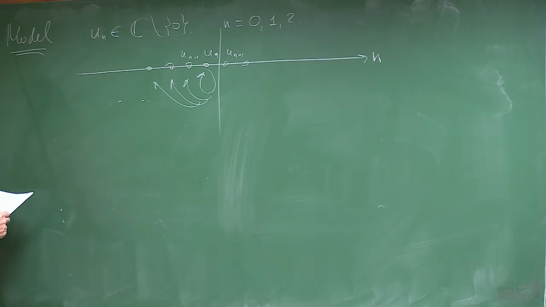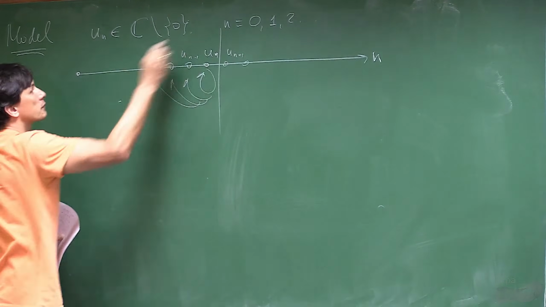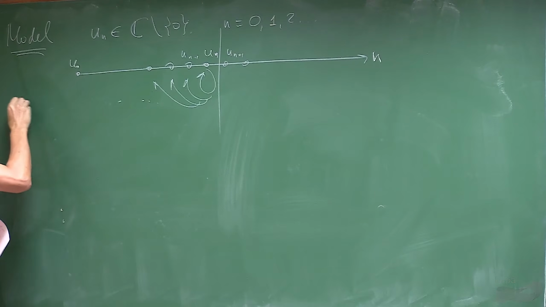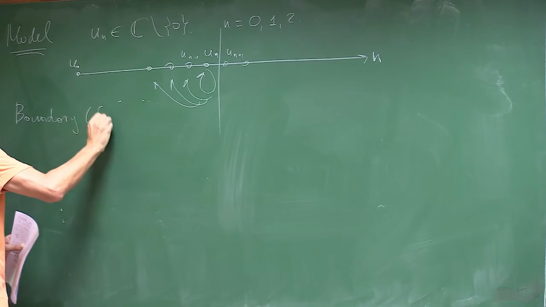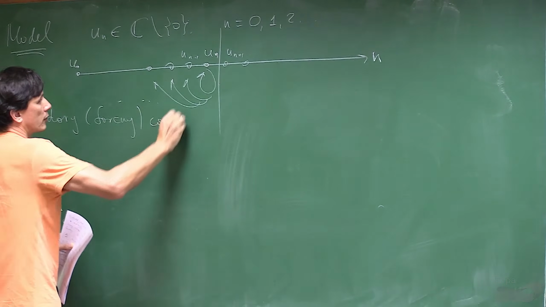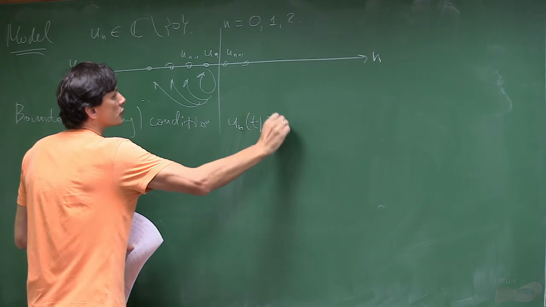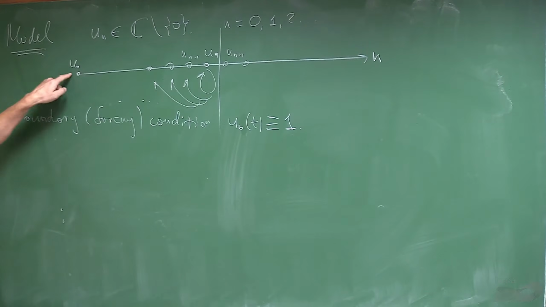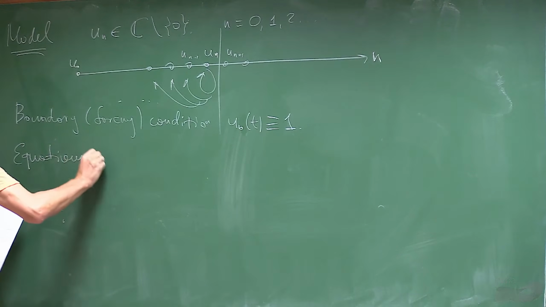Okay, so this cannot go forever. We remember n starts from 0, and so I already put the boundary, or forcing, condition: u0 will be just 1. You can think that you have a cup of tea, and on the larger scale you keep turning the spoon. So this is 1. And the equations of motion.